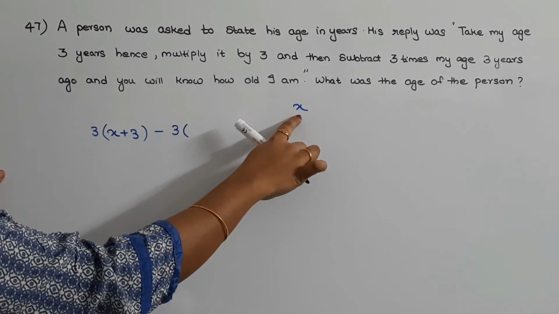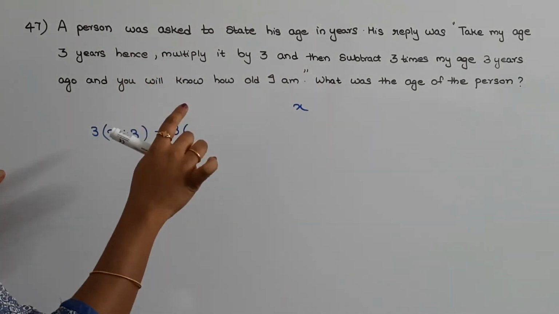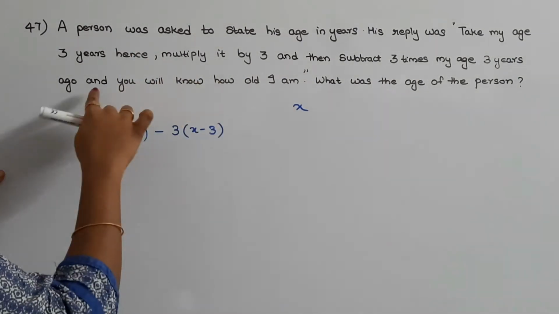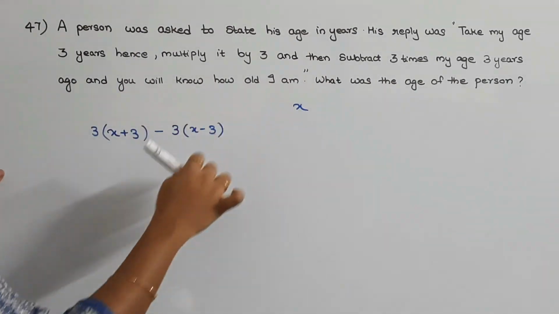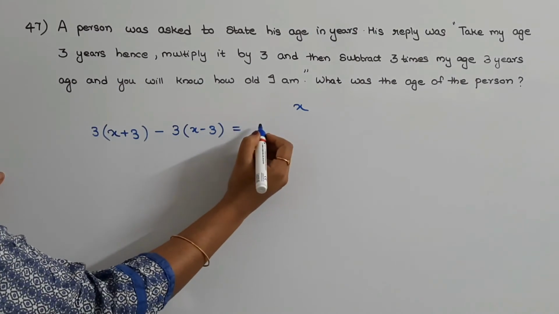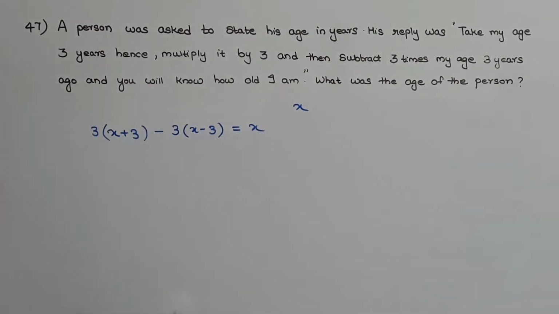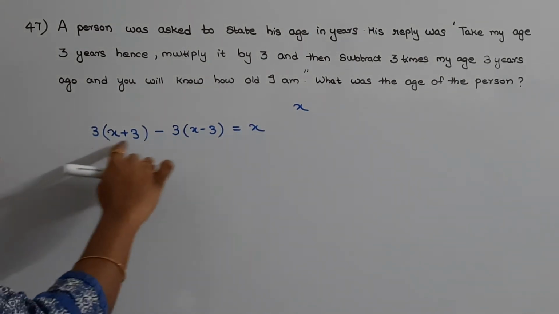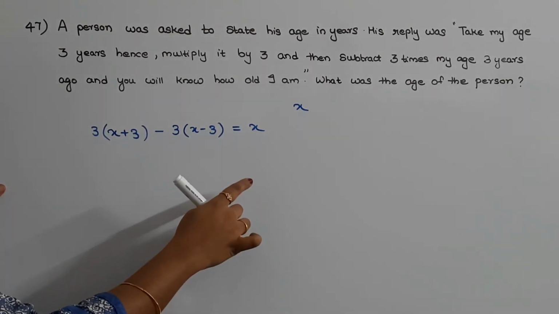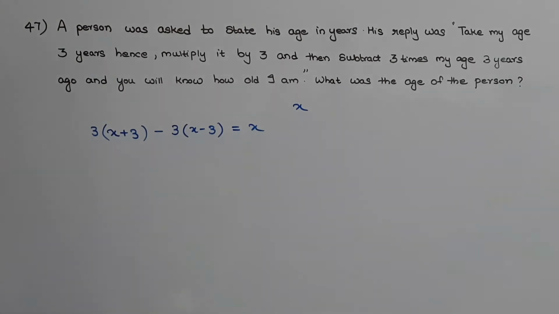If at present his age is X, then 3 years ago his age would have been X minus 3. And you will know how old I am, which means on solving this equation you will get his present age, that is X.